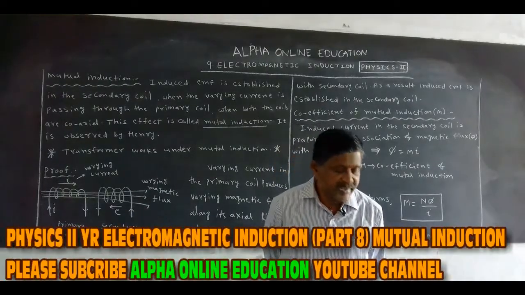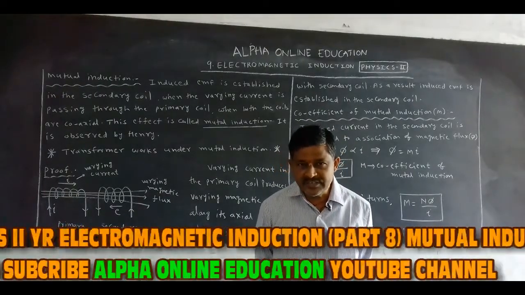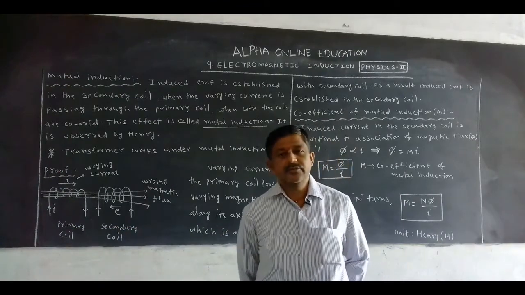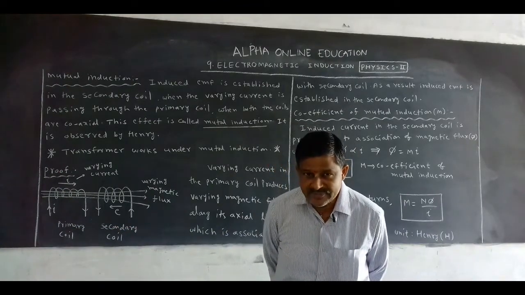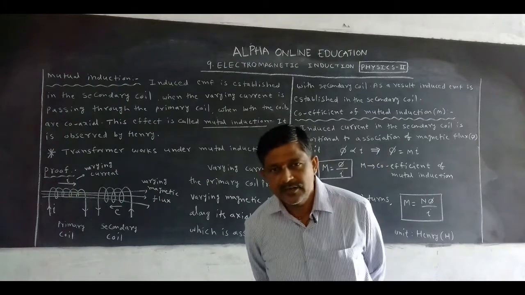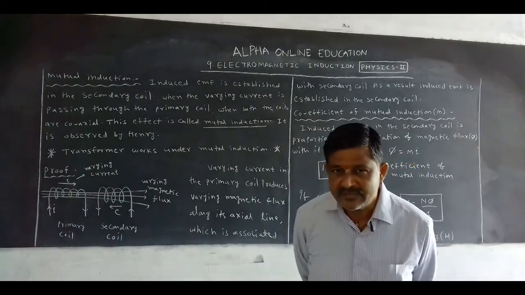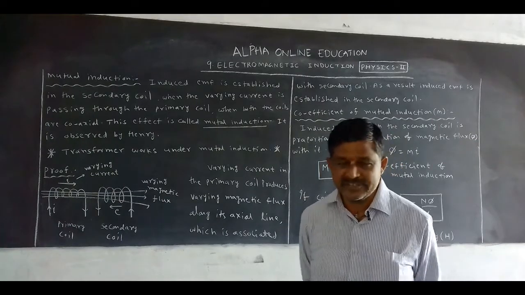Joseph Henry observed another method to get the induced EMF in the coil. We already observed one method, self-induction.